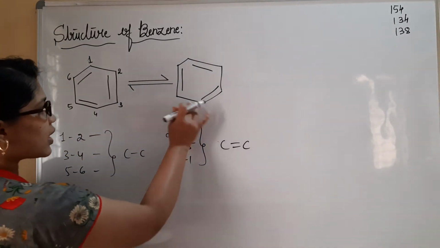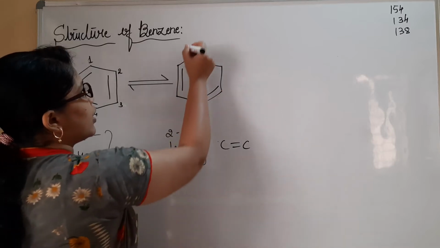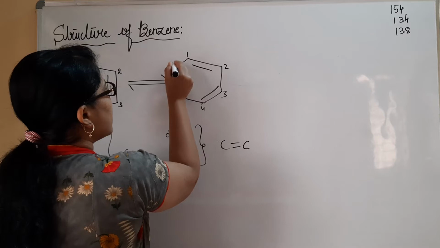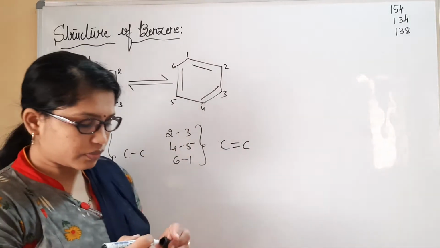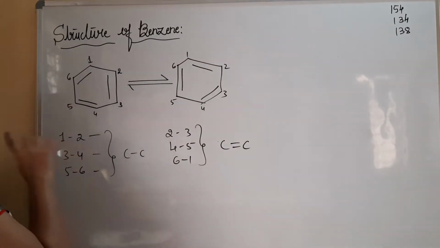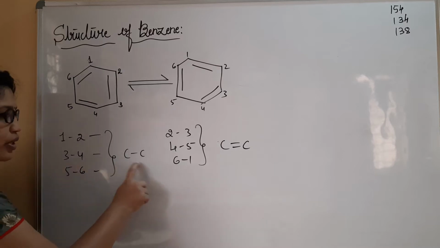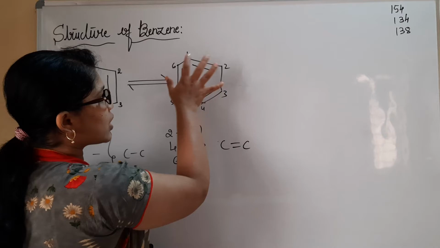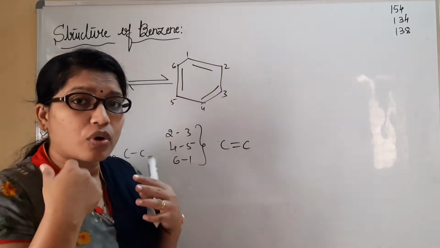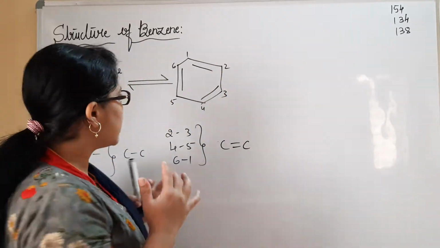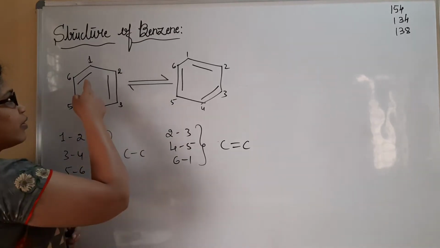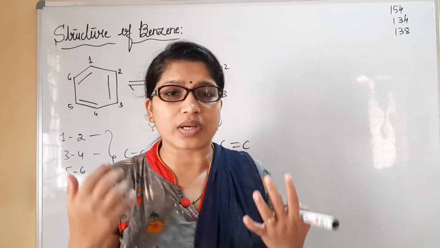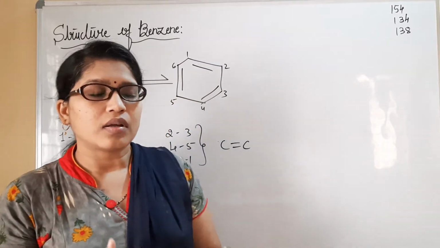Just check out this benzene structure. Let me write the numbers 1, 2, 3, 4, 5, 6. Correct? Now, initially, where exactly did we find the single bond? Between 1 and 2. Now check out this structure. Between 1 and 2 we have got a double bond. Initially, the double bond was between 2 and 3. Now it has come between 1 and 2. What is happening with the benzene?